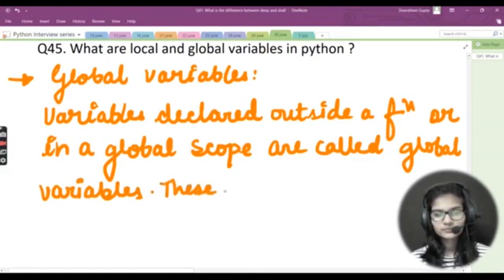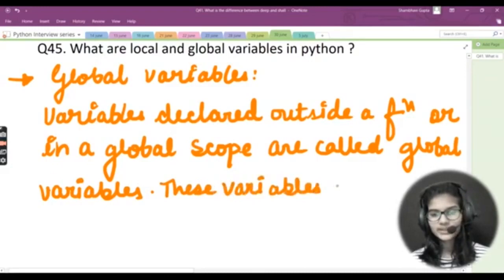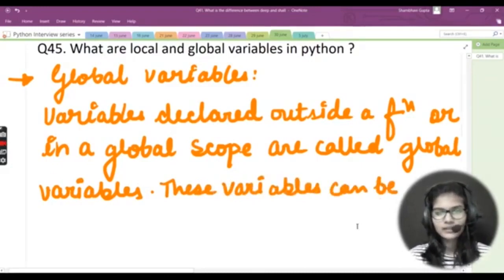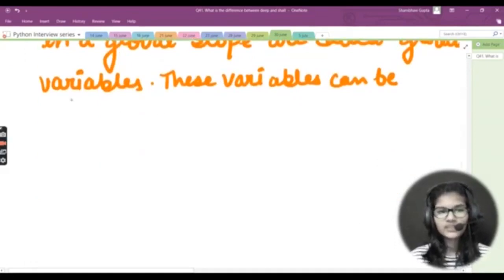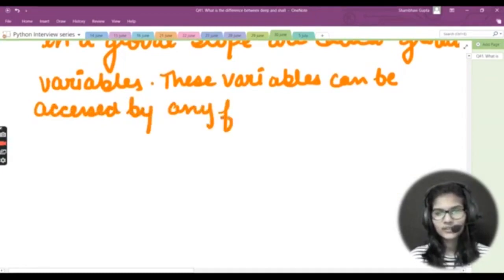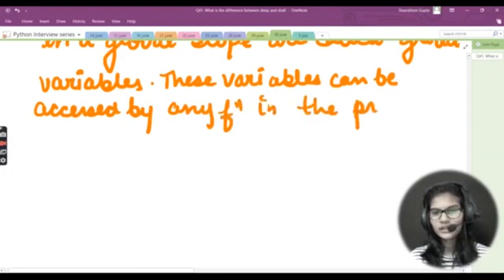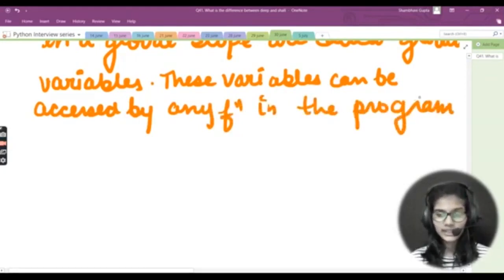Now, these variables can be accessed by any function in the program. So these are the variables that can be accessed by any of the functions in the program.